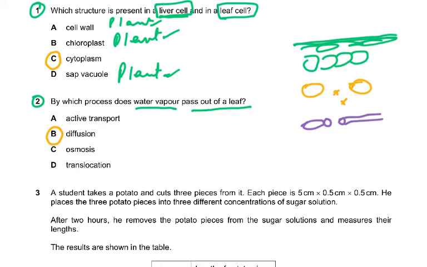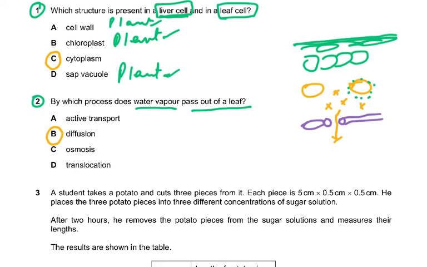So why would the water vapor pass out of a leaf? I said water vapor, I didn't say water. So it has to be diffusion, it can't be osmosis. Why? Because there's no partially permeable membrane that it is crossing. The water vapor is in the air spaces. First of all, the water was in the form of liquid water on the surface of the spongy mesophyll cells. Now it is in the form of a vapor, and the vapor is going to diffuse out.